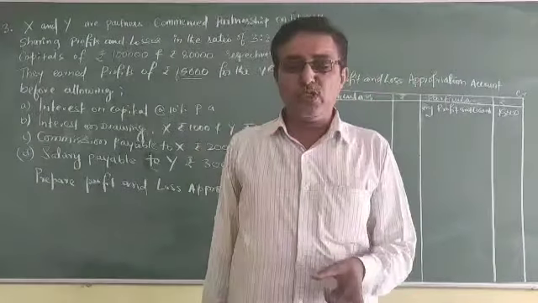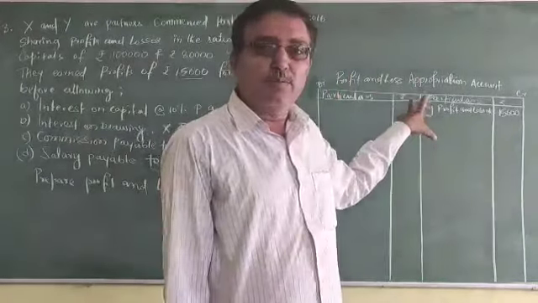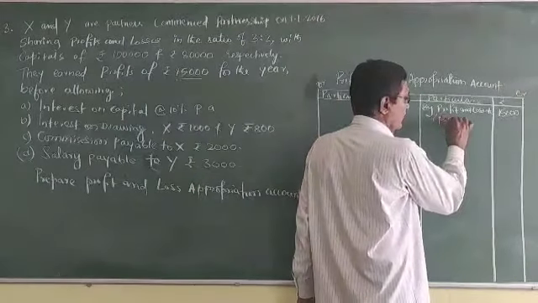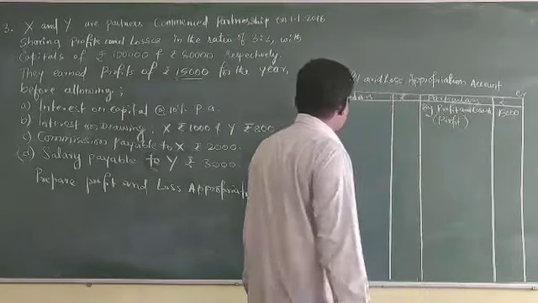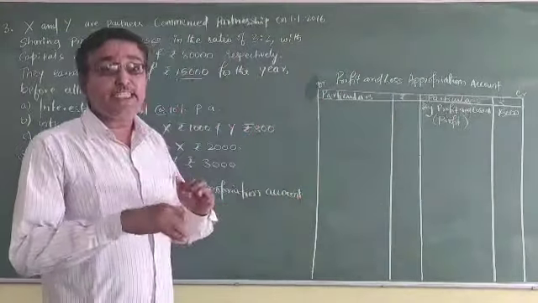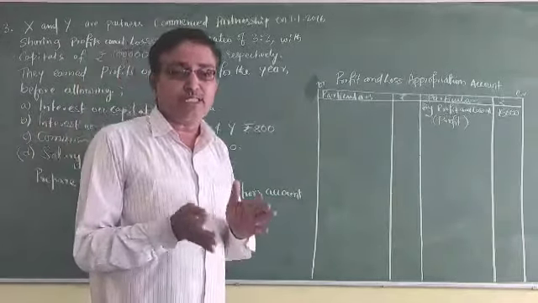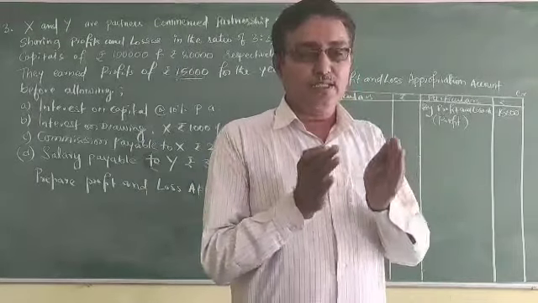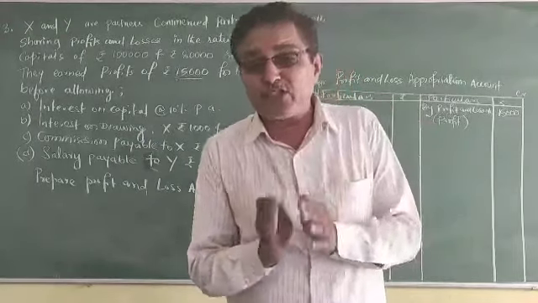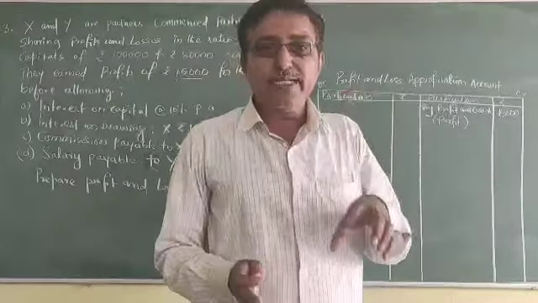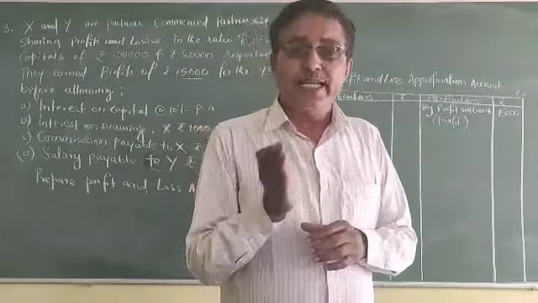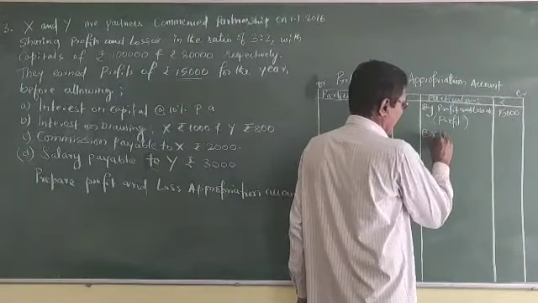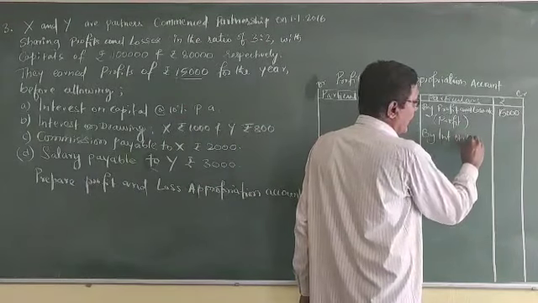In the last problem I told you, either you write balance brought down or profit and loss account, both are the same. That is profit. Next is the next income to the firm. In the sense, on the amount the partners have withdrawn, the partners should pay a little bit of interest to the firm. So that interest is a gain, an income to the organization. For that, we have to record interest on drawings.